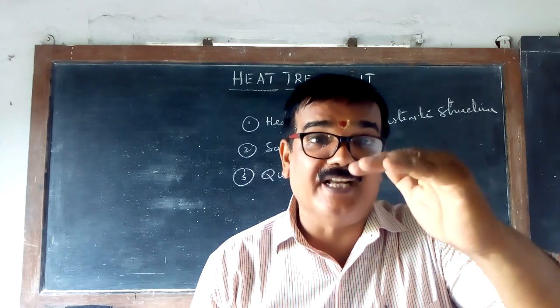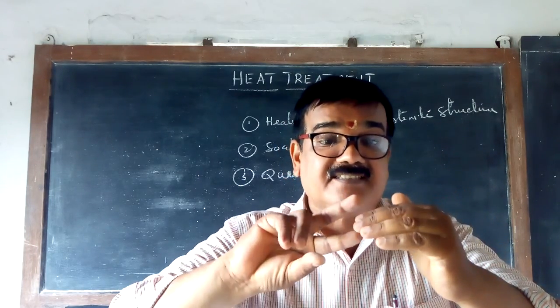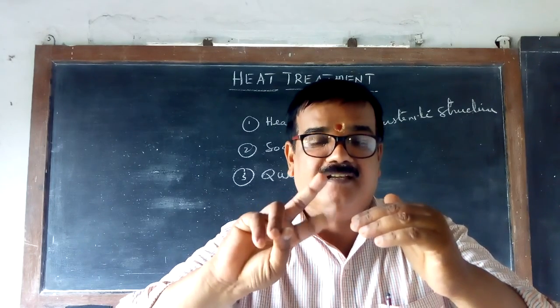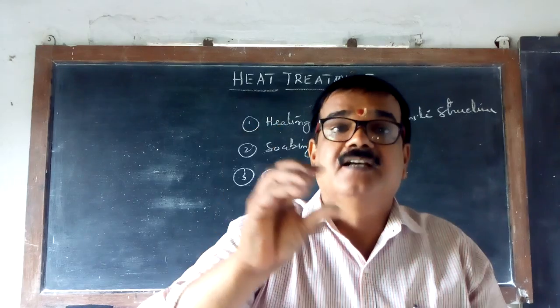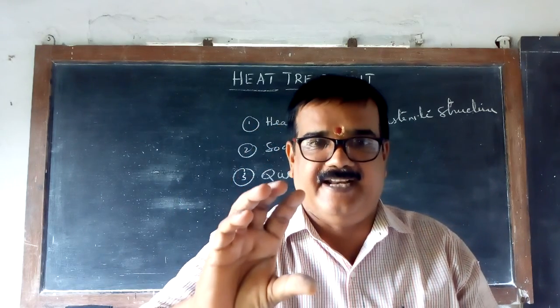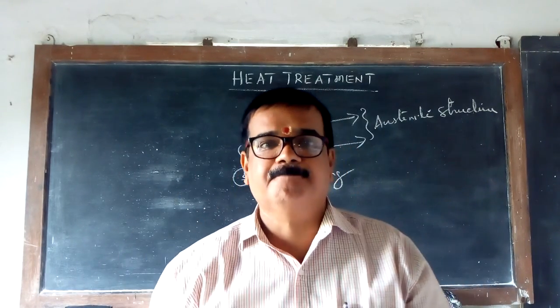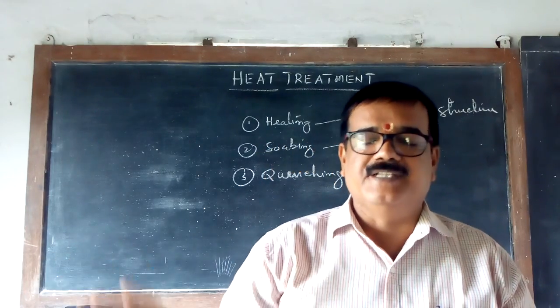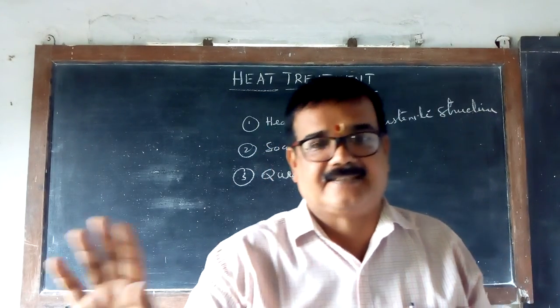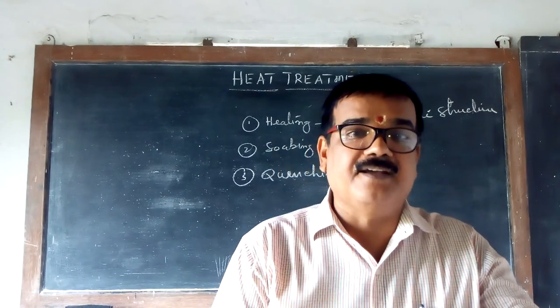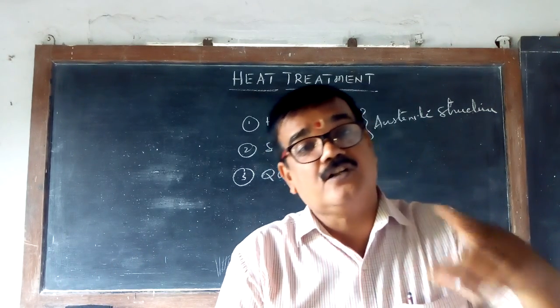Below the lower critical point, so the martensite structure should not change. Below the lower critical point, we will heat to 300, 400, 500 degrees centigrade. Again sudden quenching in the quenching media. Now it will lose its martensite structure, and a new structure will develop called troostite or sorbite.